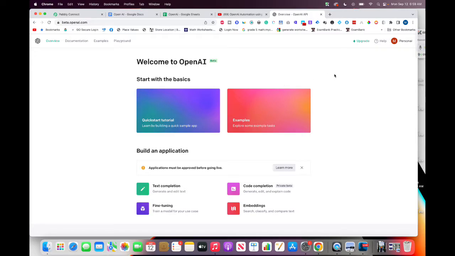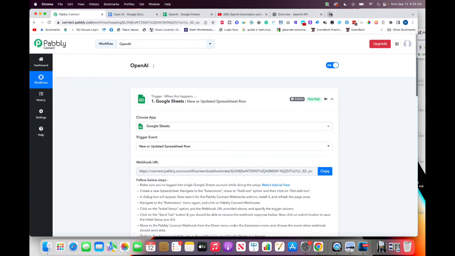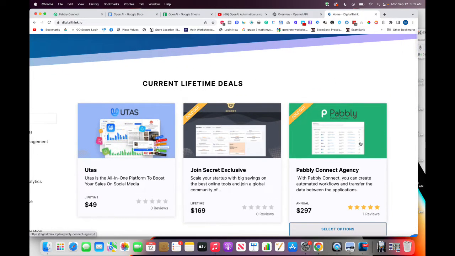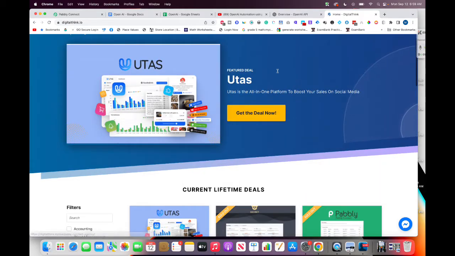So once you get the API key from here, you're going to use a tool called Pabbly Connect, which is an automation tool. If you want to know where it's coming from, this is one of the tools we sold on Digital Think, and it's still available, I think. But yeah, I put it as sold out for now.